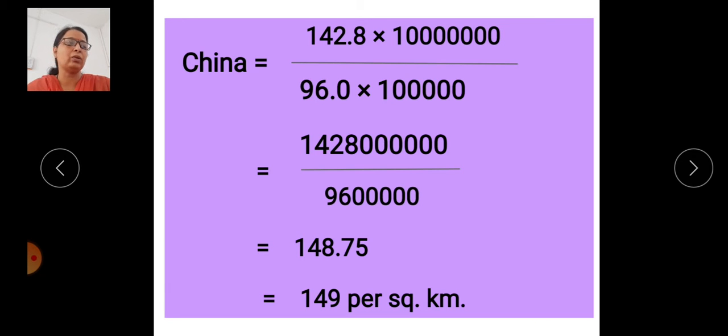Continent wise, it gives the area of each country and the population of that country. So we can calculate the population density of that country with the help of this formula.